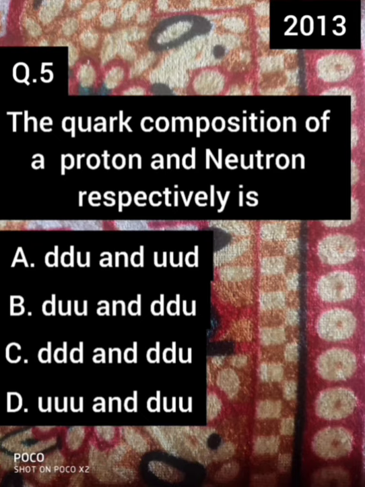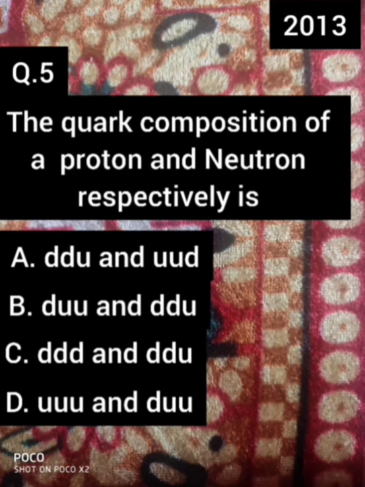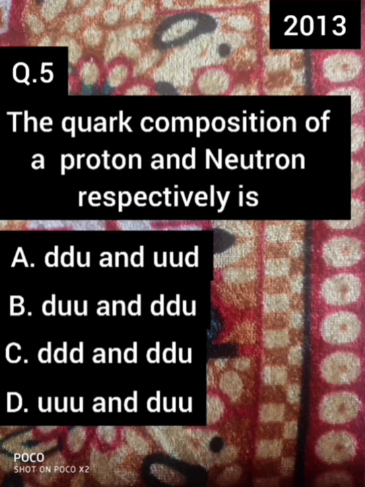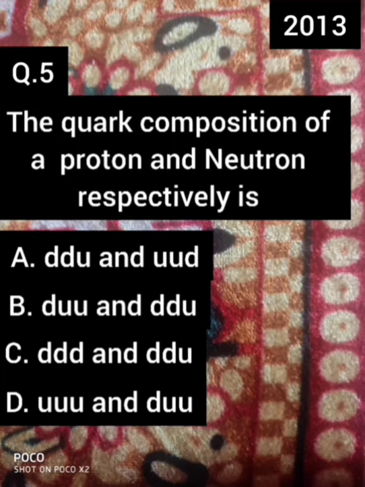Okay, here is the fifth question, and this is also from 2013. The question goes: the quark composition of a proton and a neutron respectively is given by, and the given options are option A UDU and UUD, option B DUU and DDU, option C DDD and DDU, option D UUU and DUU. Here we know that D is the down quark and U is the up quark.